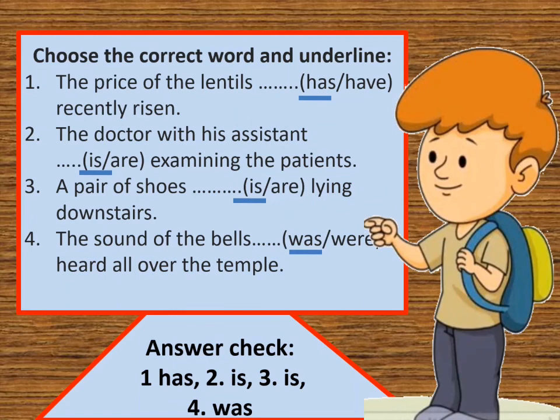Here are some exercises that you should read and follow the instructions given to you. The instructions are: choose the correct word and underline. You need to read this exercise and think what the rule says, either singular number or plural number of verbs, and check your answers in the answer box given below.